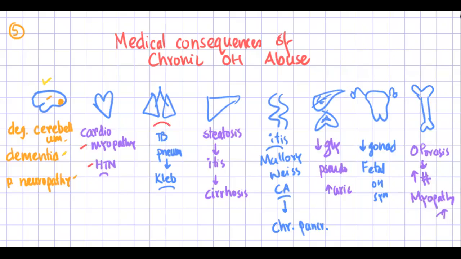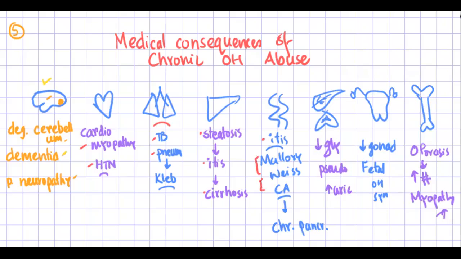In the respiratory system, it increases the risk of infection by TB and bacteria. In the hepatic system, in the liver, it causes steatosis, alcoholic hepatitis, and cirrhosis.